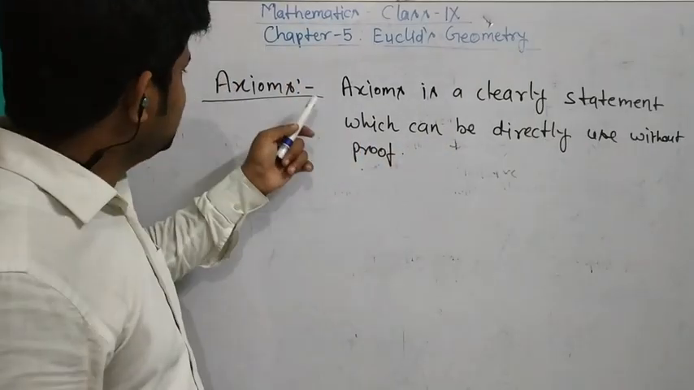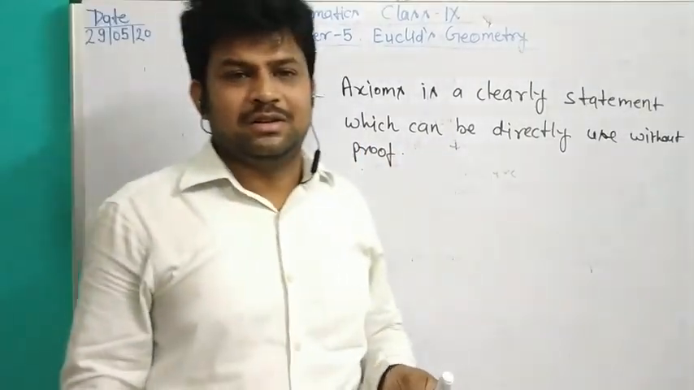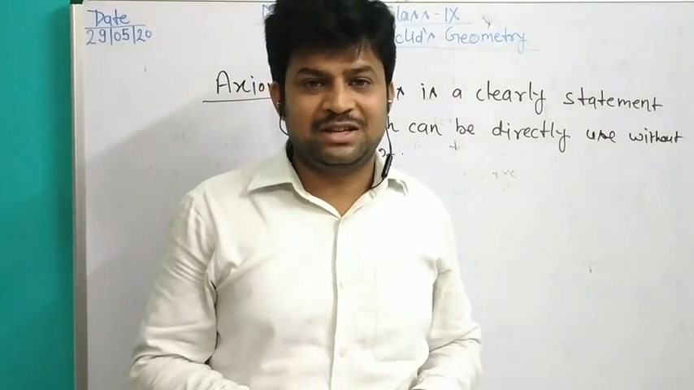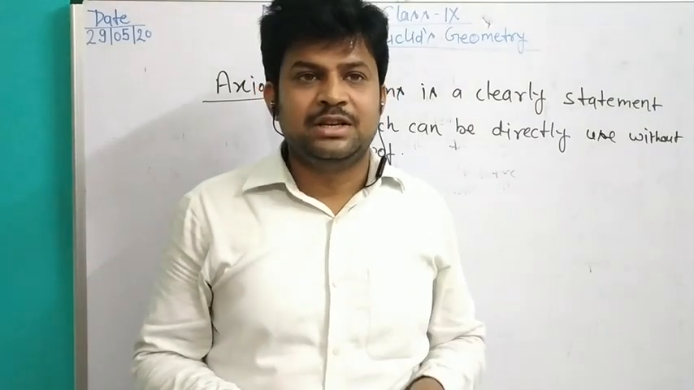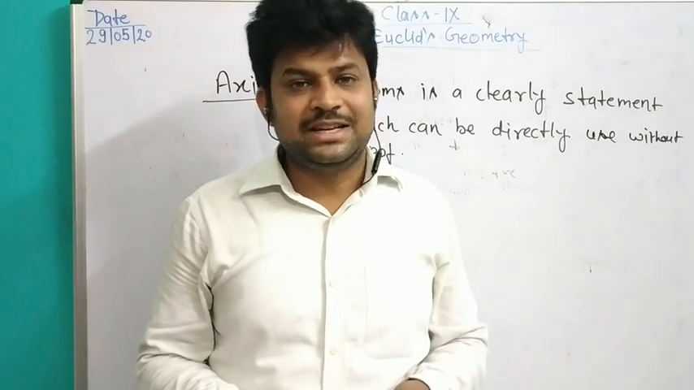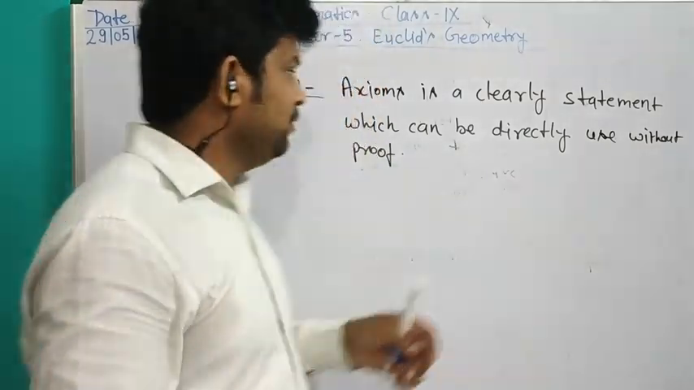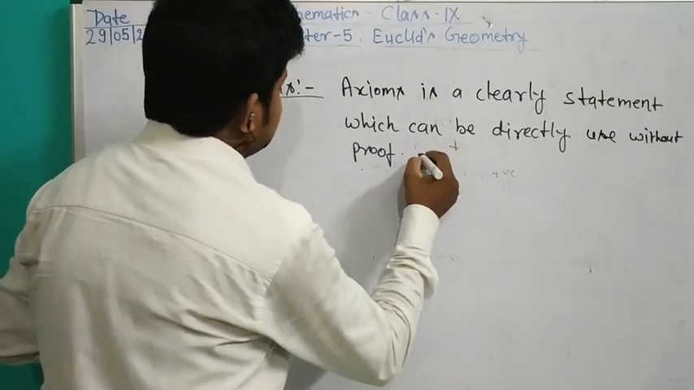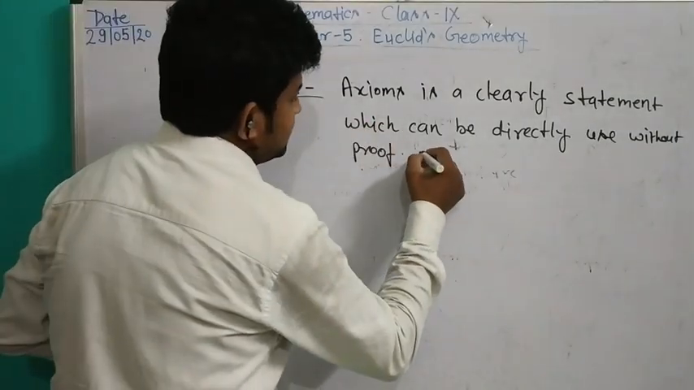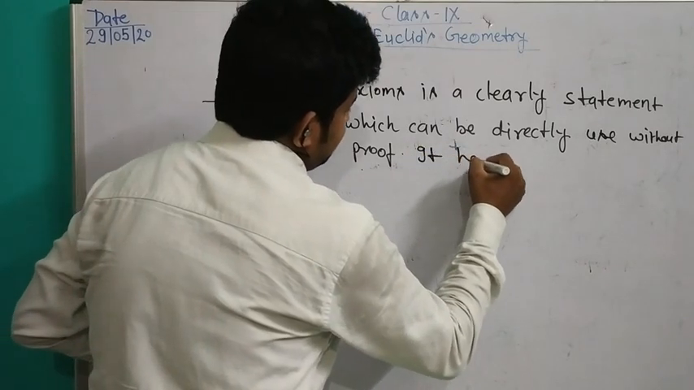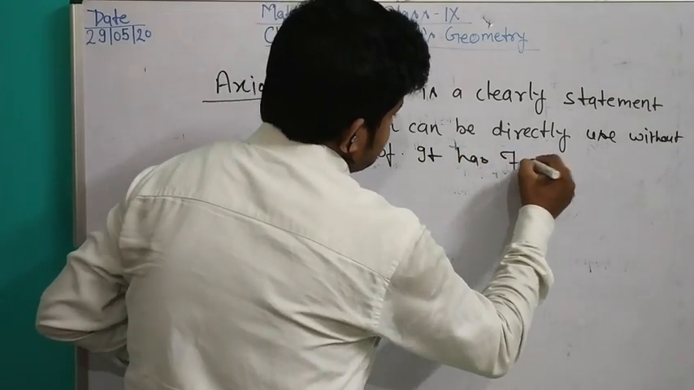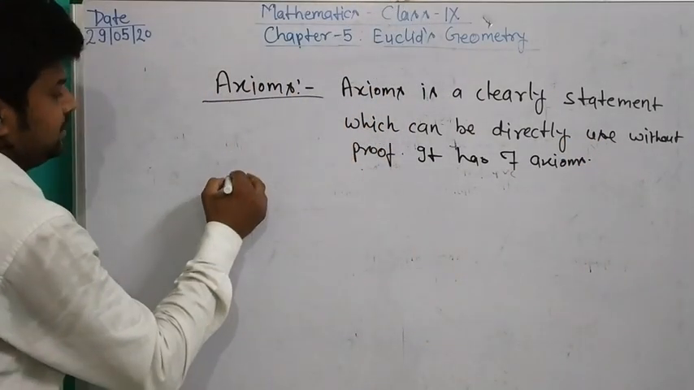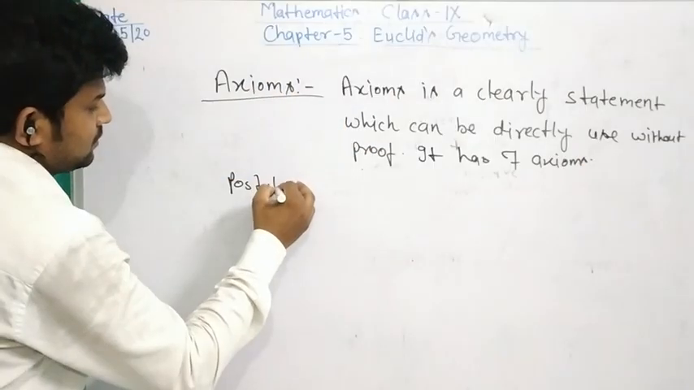And axioms are applicable in all branches of mathematics, like algebra, geometry, trigonometry and statistics also. There are 7 axioms.